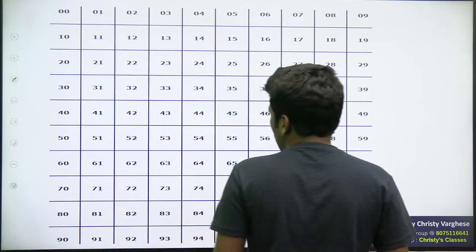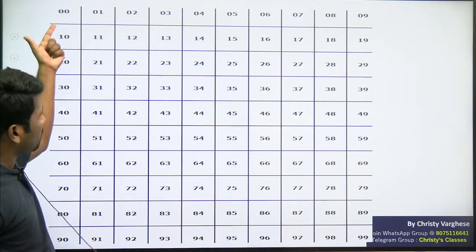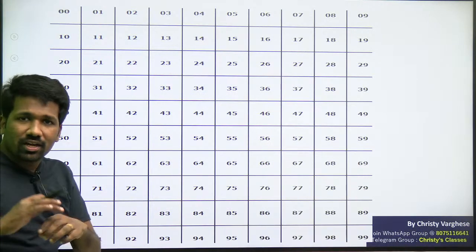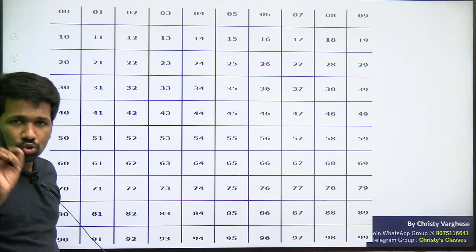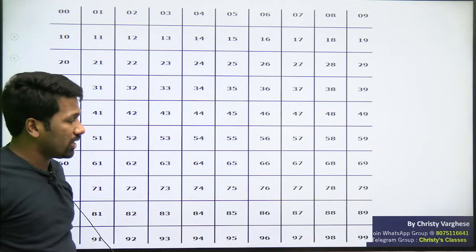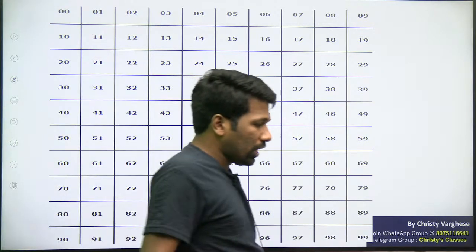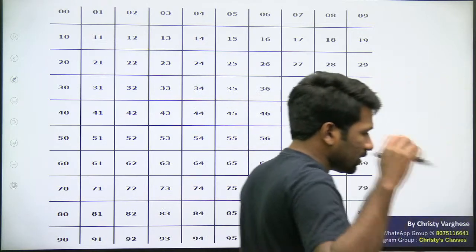These are the first 2 digits possible. First 2 digits ka possibility itna hai. If that condition, sum of digit, was not there, first 2 digits of an ATM pin can have this 100 possibility na. 0, 0, 0, 1 up to 9, 9. Are you all agreeing that? Please respond in the chat.